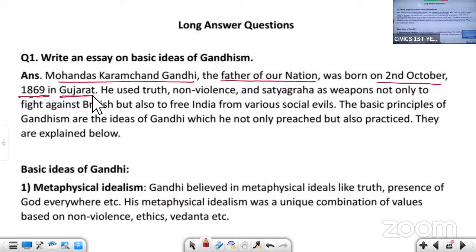So what were his methods or weapons when he was fighting with the Britishers for Indian freedom? The methods he used were truth, non-violence, satyagraha.